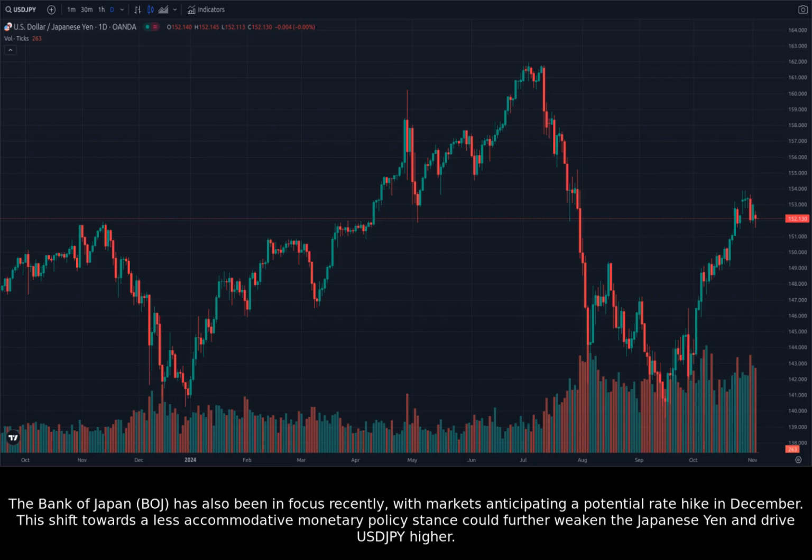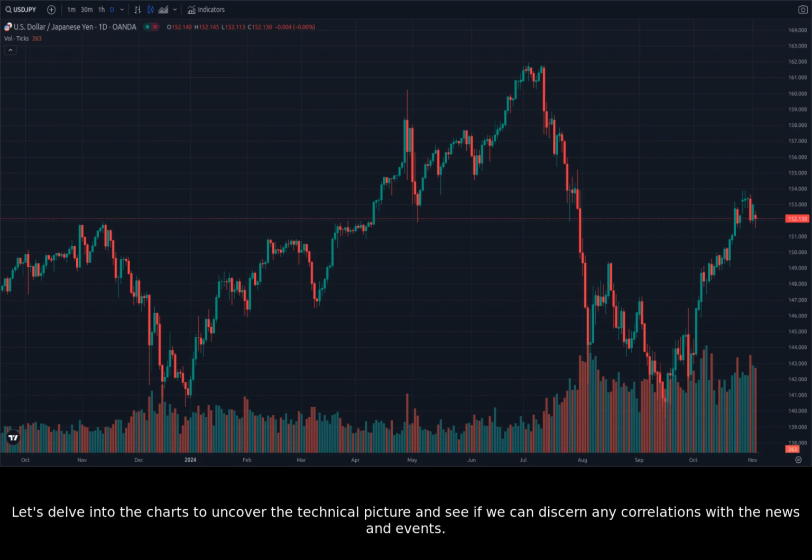The Bank of Japan, BOJ, has also been in focus recently, with markets anticipating a potential rate hike in December. This shift towards a less accommodative monetary policy stance could further weaken the Japanese yen and drive USDJPY higher. Let's delve into the charts to uncover the technical picture and see if we can discern any correlations with the